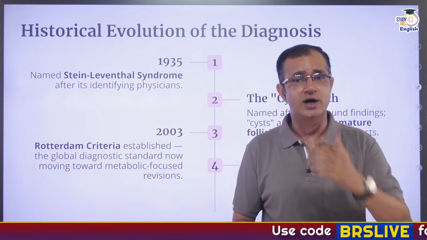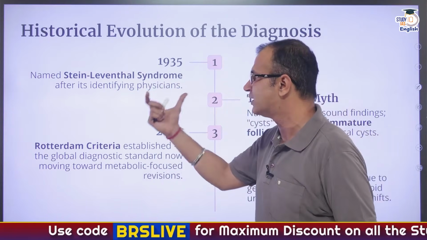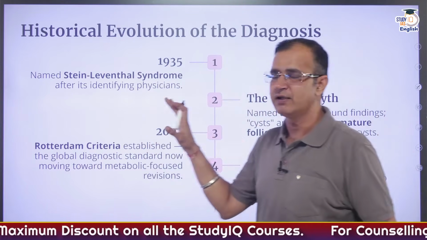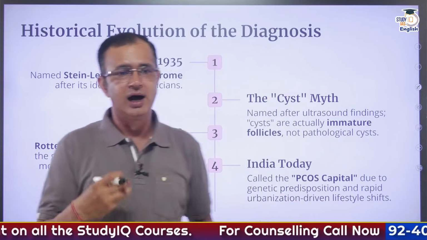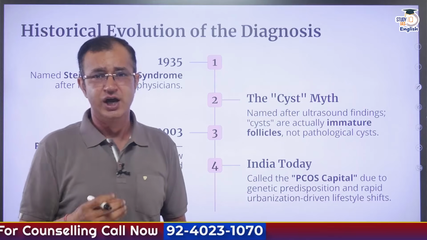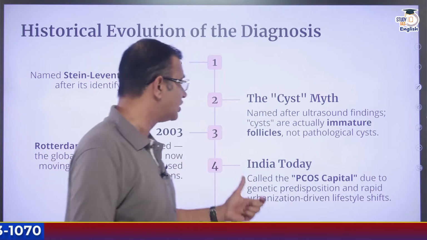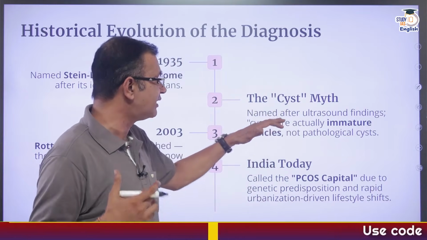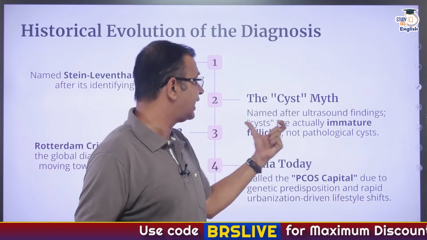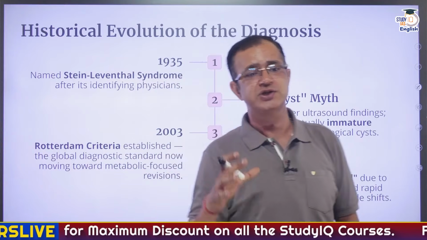Now, when it comes to the historical evolution, it was in 1935 that this was named Stein-Leventhal syndrome after its identifying physicians. Later on, the cyst myth arose, because it was named PCOS, or Polycystic Ovarian Syndrome, after ultrasound findings showed cysts in the ovaries. Now, these cysts are actually immature follicles, and they are not actually pathological cysts.